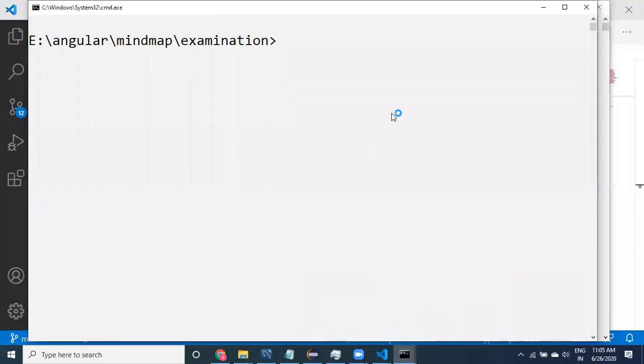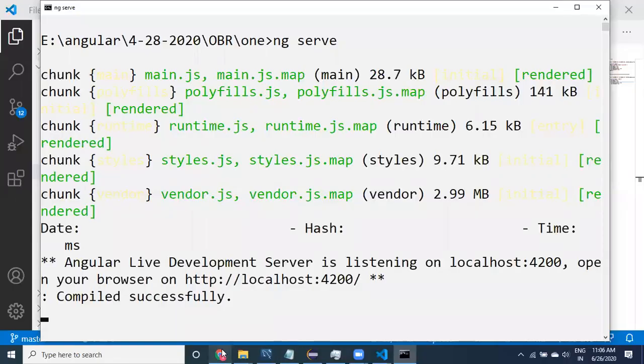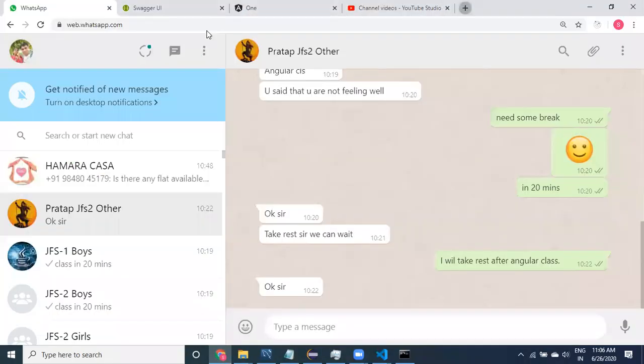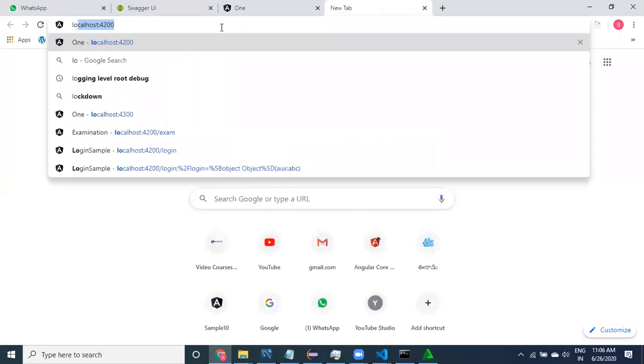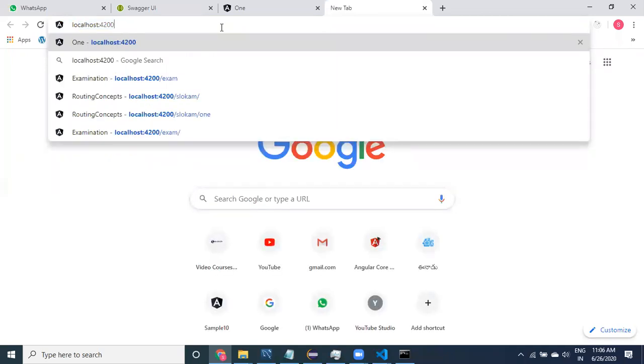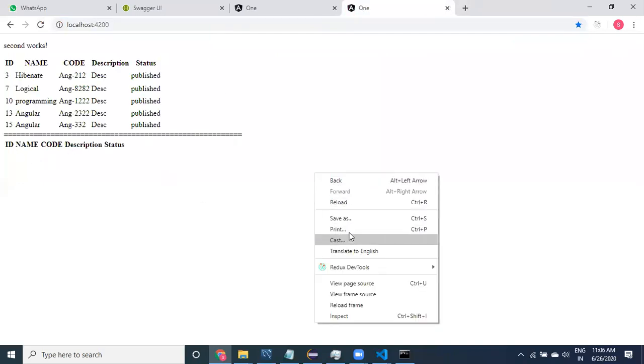Okay, close this. We are waiting to get this server up and running. Now the server is working, the server is running. Localhost 4200. Okay, see here guys.